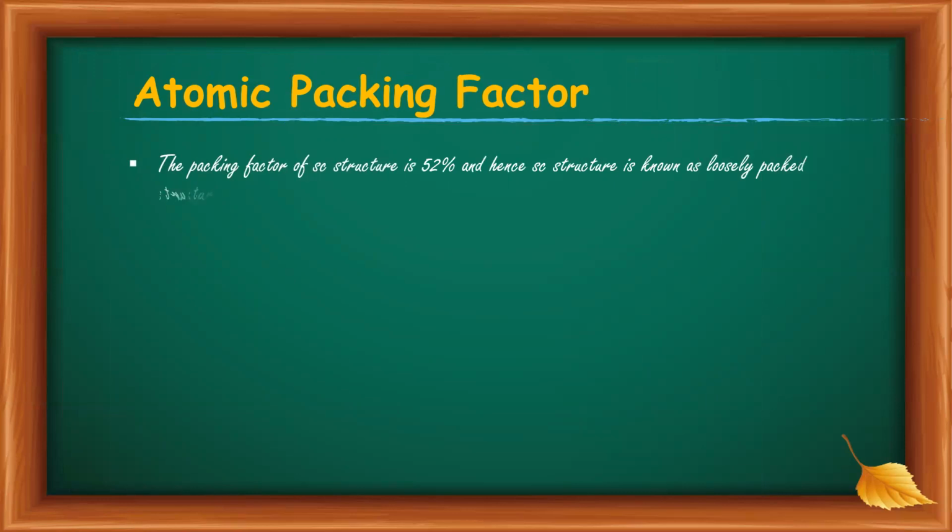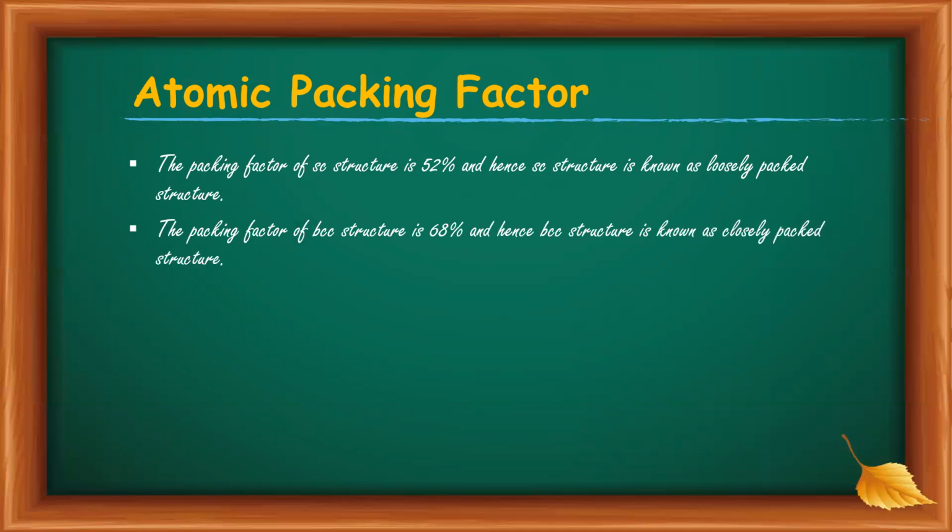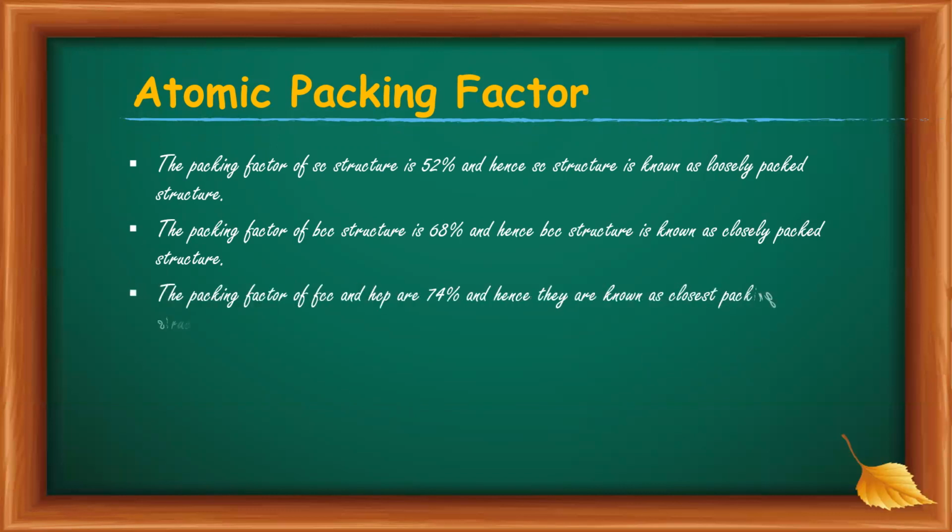Here we conclude the packing factors. The packing factor of the simple cubic structure is 52%, and hence the SC structure is known as a loosely packed structure. The packing factor for the BCC structure is 68%, and hence the BCC structure is a closely packed structure. And the packing factor for FCC and HCP is 74%. Hence, they are known as closest packing structures.